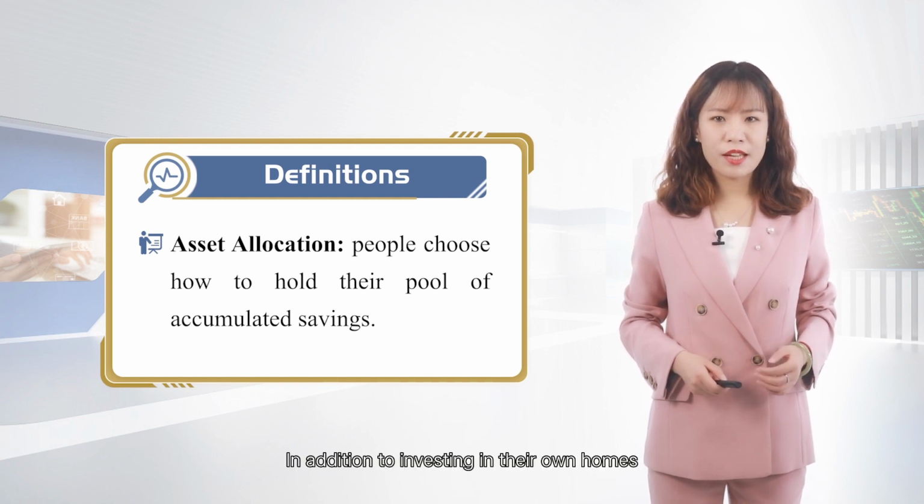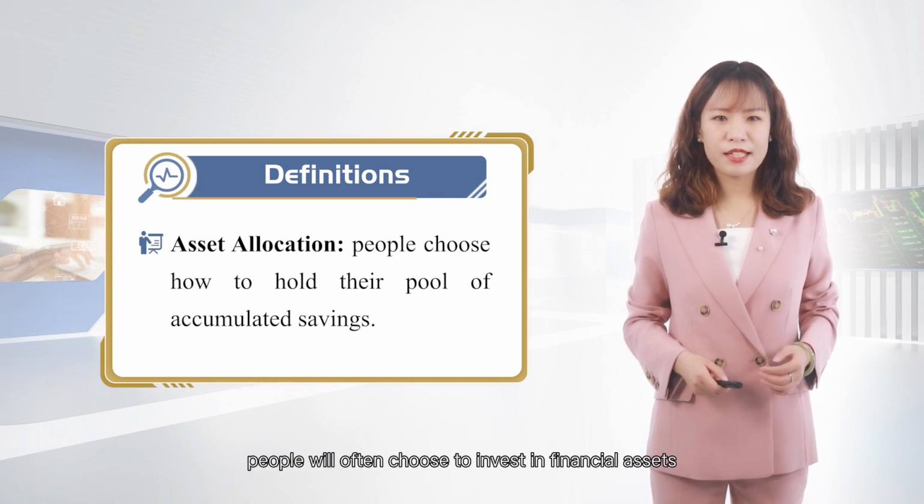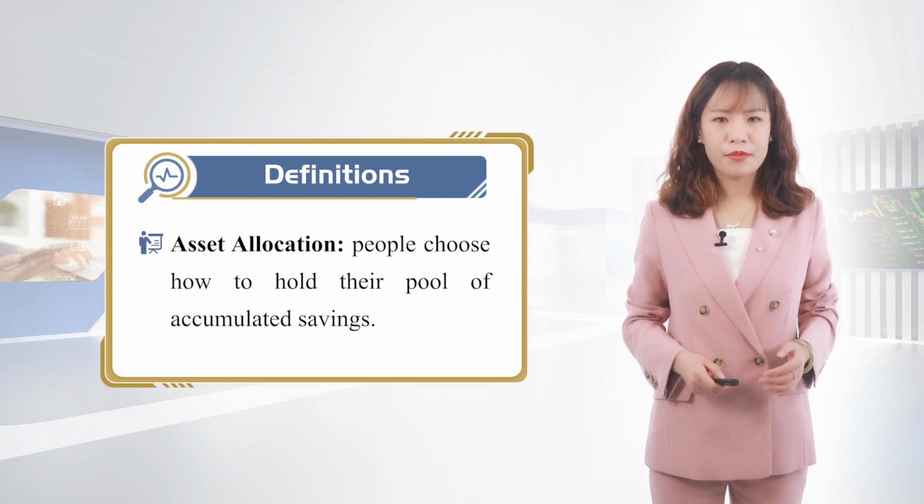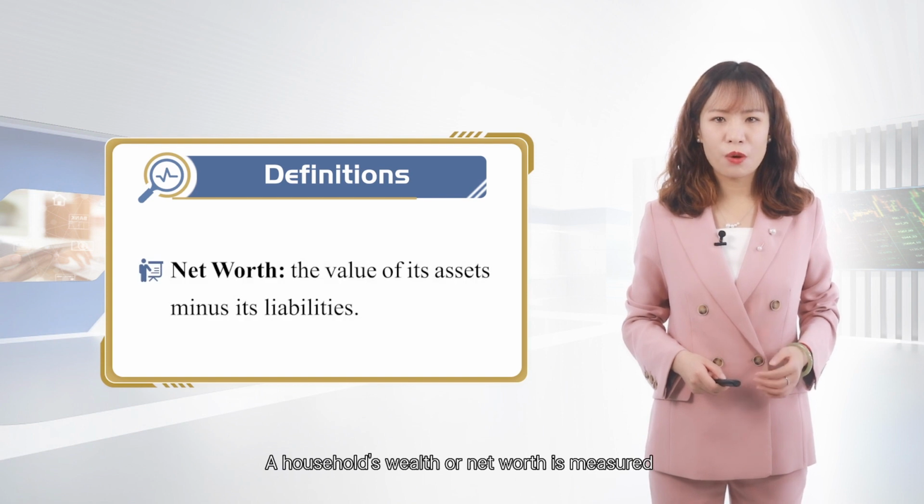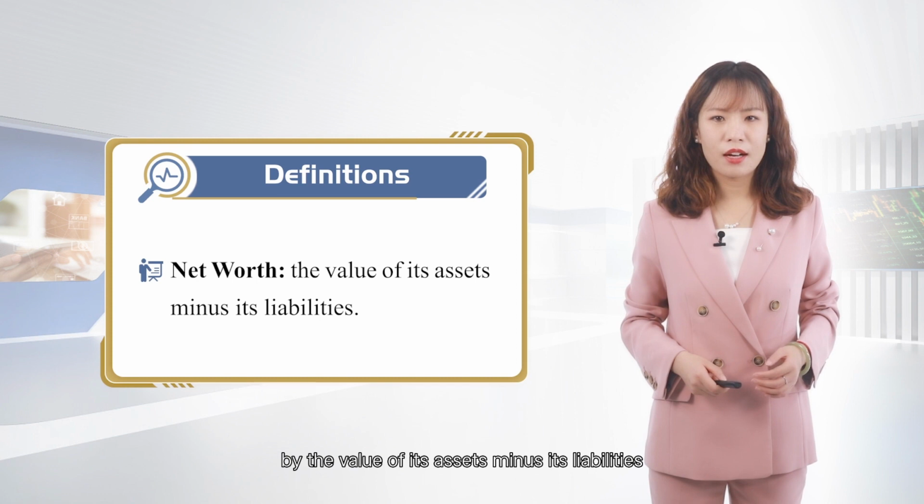In addition to investing in their own homes, people will often choose to invest in financial assets, such as stocks or bonds. When people borrow, they incur a liability, which is just another word for debt. A household's wealth or net worth is measured by the value of its assets minus its liabilities.